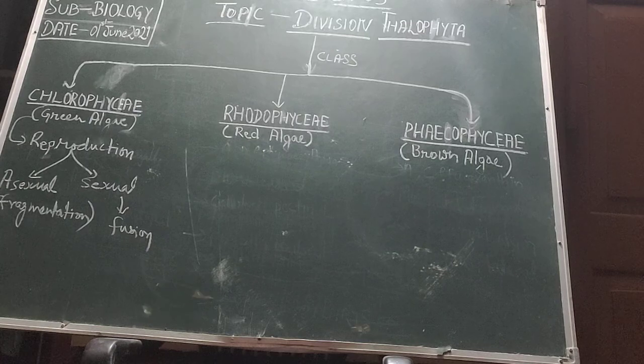They store their food as floridean starch, which is similar to amylopectin and glycogen in structure. They are used to produce carrageen, which is used commercially everywhere, and for producing agar-agar solution. This agar-agar solution is mainly prepared from Gelidium and Gracilaria. These Gelidium and Gracilaria are also used for the preparation of ice creams and jellies.